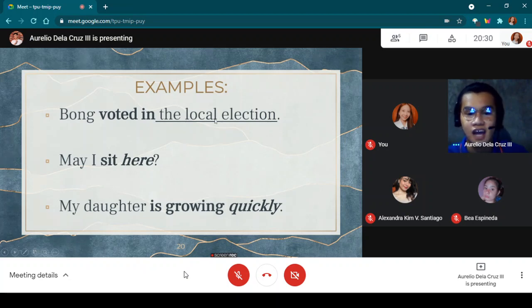Now in the second sentence, may I sit here? Sit here is our phrasal verb. We classify this as an intransitive verb because it isn't followed by a direct object. And my daughter is growing quickly. Growing quickly describes the subject, so it is an intransitive phrasal verb.